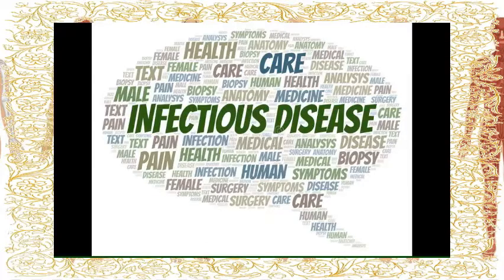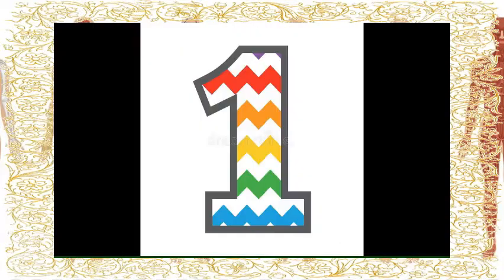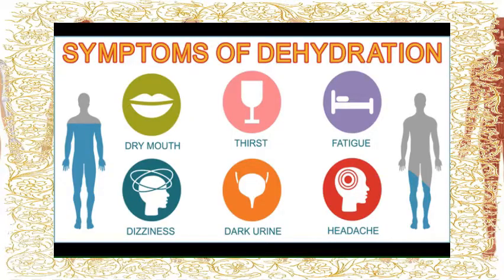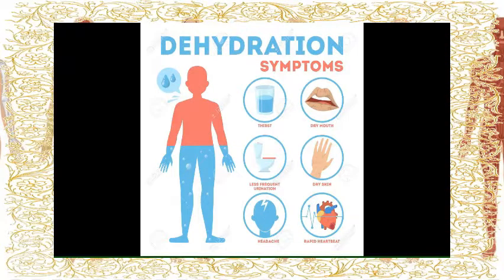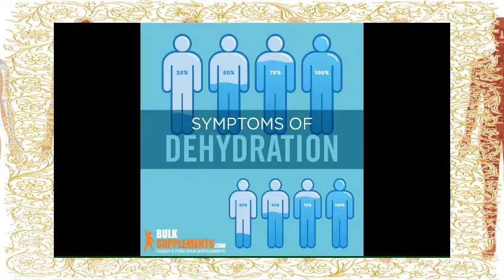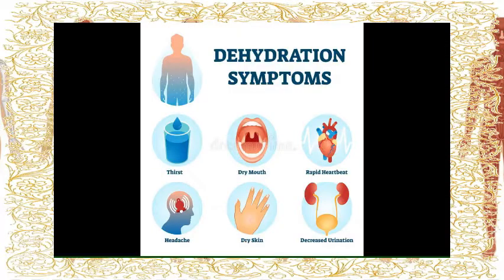Kids, let's do page number 19. It is related to a few diseases and infections. The first one is dehydration. Dehydration is the loss or removal of water from something, or in other words, it is a harmful reduction in the amount of water in the body. Dehydration occurs when our body does not have enough water and other fluids to carry out its normal function.